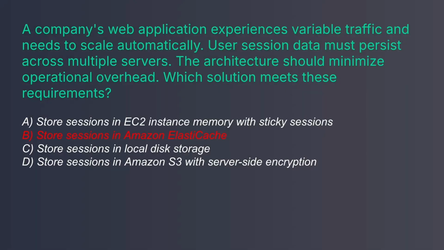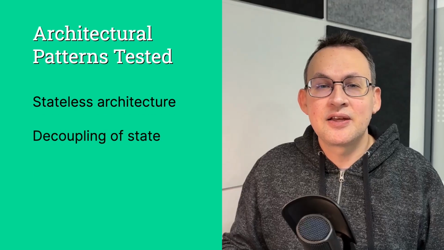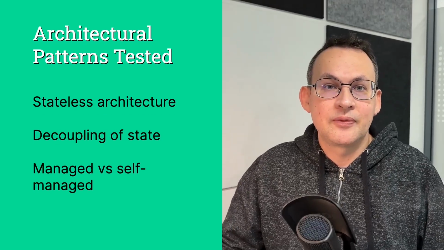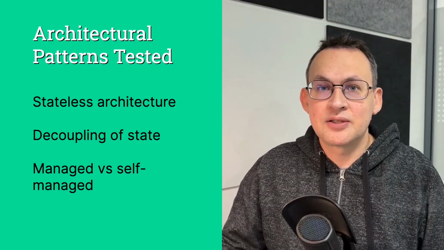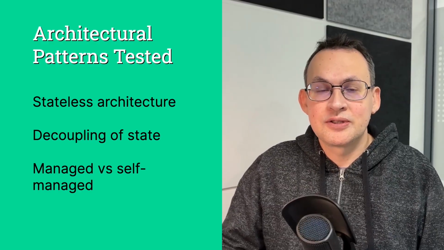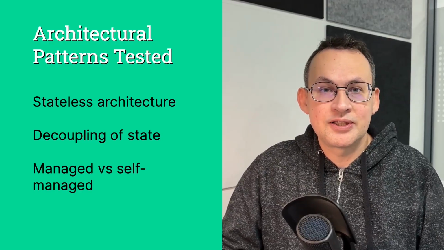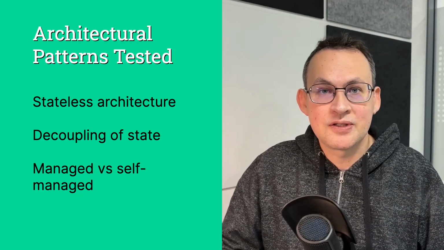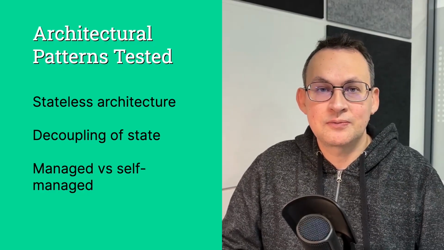The answer is B, Elasticache, but here's what makes this question brilliant. It's testing 3 architectural patterns simultaneously. Scale automatically, that's testing stateless architecture. Persist across servers, that's testing decoupling of state. And minimize overhead, that's testing managed services versus self-managed infrastructure.